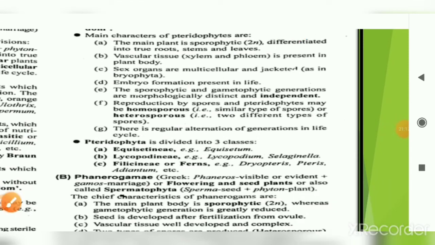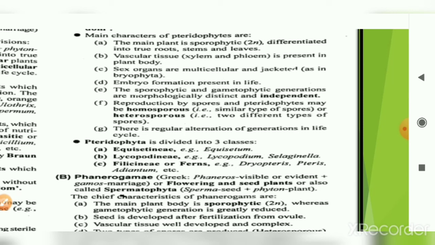The main characteristics of the pteridophyta: they are differentiated into root, stem, and leaves. In this pteridophyta there are two types of spores you can find, one is homosporous, another one is heterosporous. Homosporous means similar type of spores, and heterosporous means two different kinds of spores, and it is divided into various types.